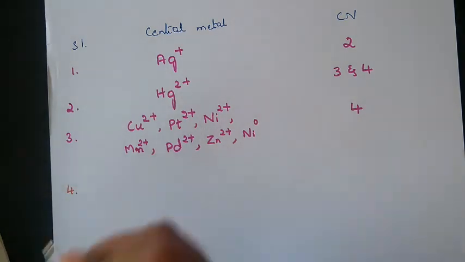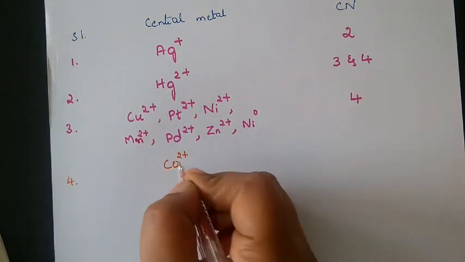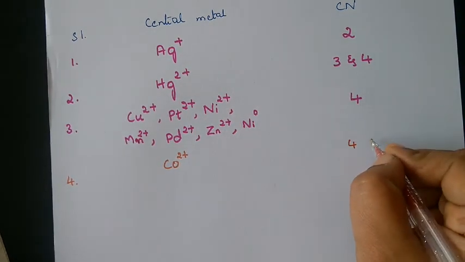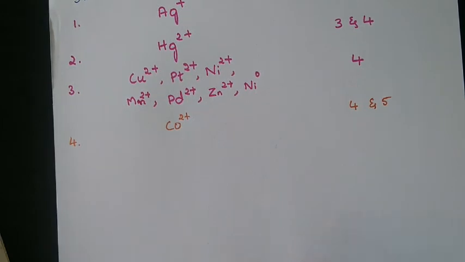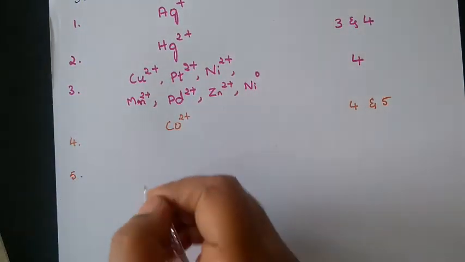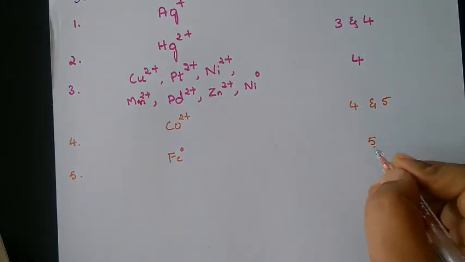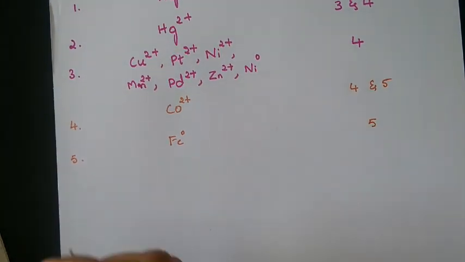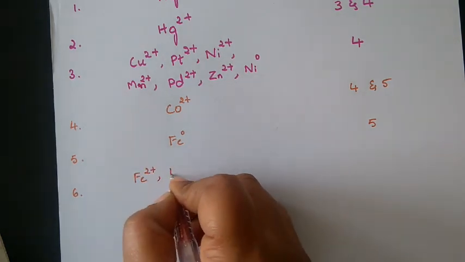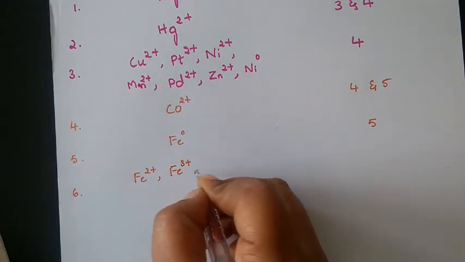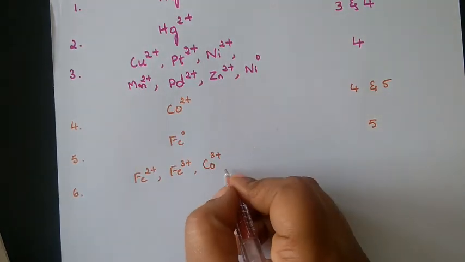Next, the fourth one, if it is Co2+, then it will be showing 4 as well as 5 coordination number. Next, the fifth one, if iron in 0 oxidation state, coordination number is 5. So if it is Fe2+, Fe3+, it is very important. Cobalt in 2+ different, in 3+ different.